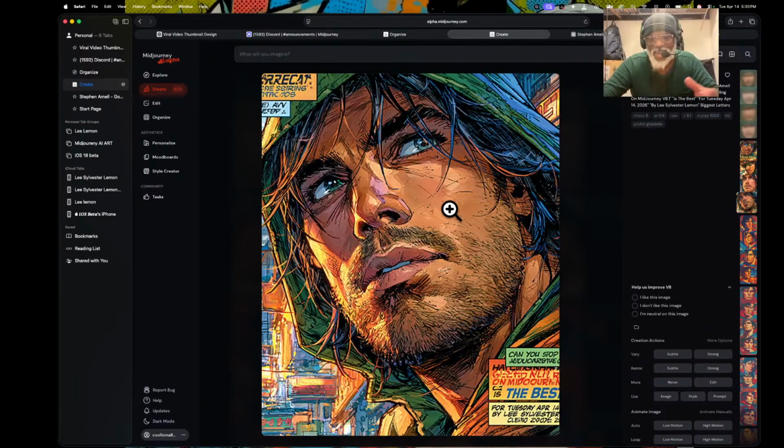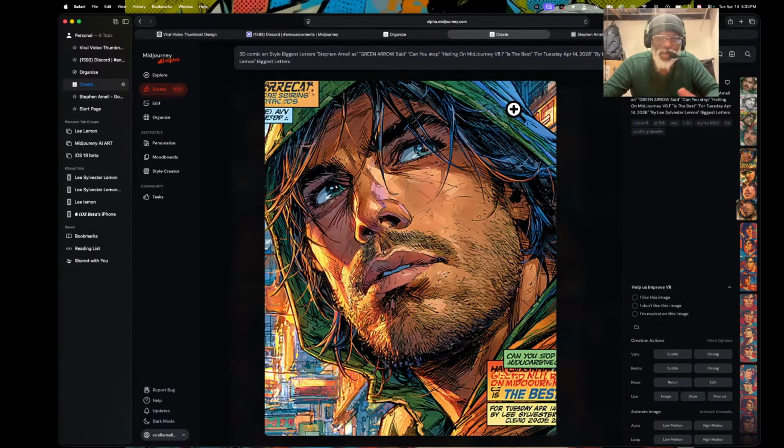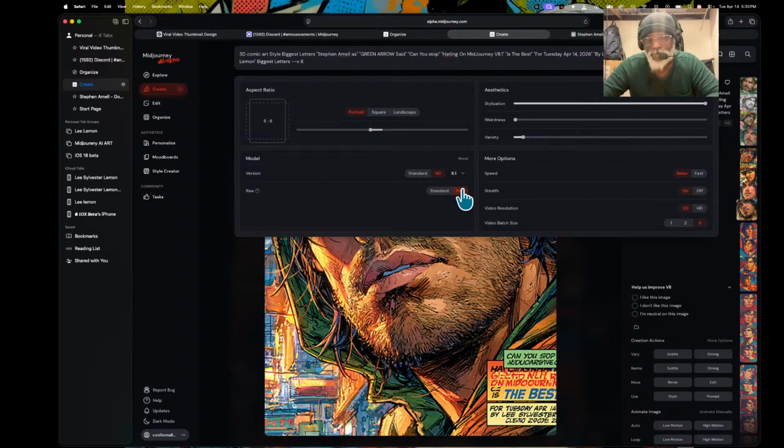Why I could say that is if we try version 8 on here, I've got to show you the difference between version 8 versus on here. So if we put dash v8 right here, let's take off the relax mode.